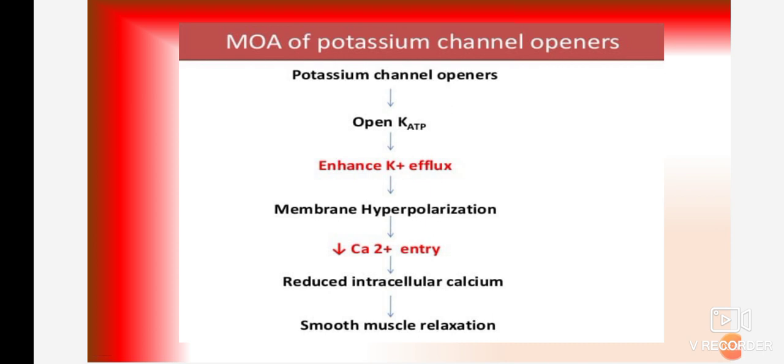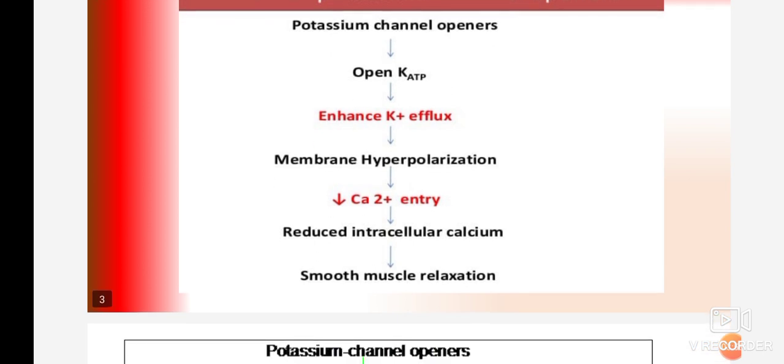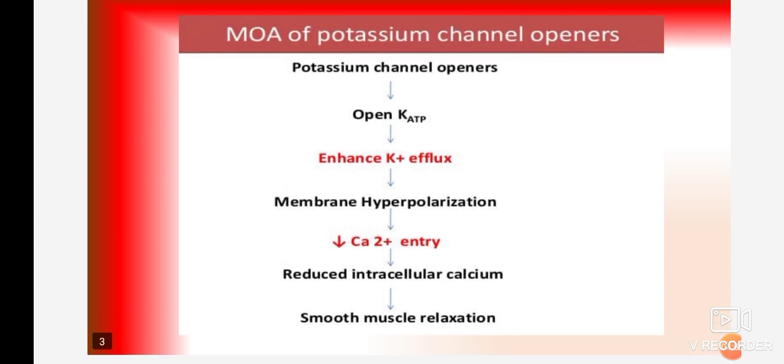The high blood pressure in that patient is decreased due to the decreased entry of calcium, and that decreased entry of calcium is achieved through the enhanced movement of potassium.